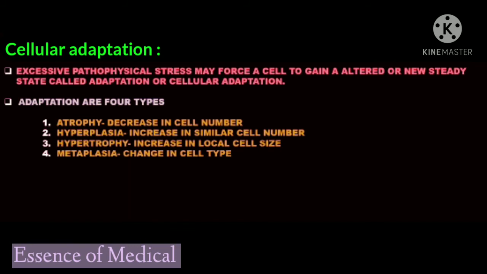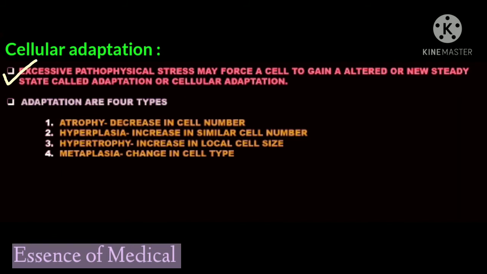The cell will try to attain a new steady state, a new equilibrium condition, and at that point we say that cellular adaptation has happened. So excessive pathophysiological stress may force a cell to gain an altered or new steady state, and this is known as adaptation or cellular adaptation.